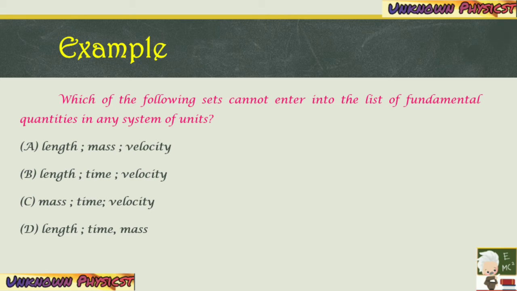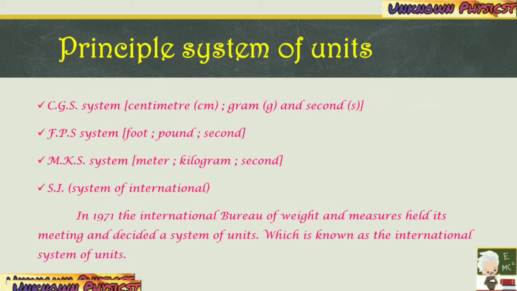Our next example: which of the following sets cannot enter into the list of fundamental quantities in any system of units? And they are given options. The correct option is option B. Since velocity is equal to length by time, in this set the quantity is dependent on the other two quantities, whereas fundamental quantities are independent. We saw this in the characteristics of fundamental quantities.